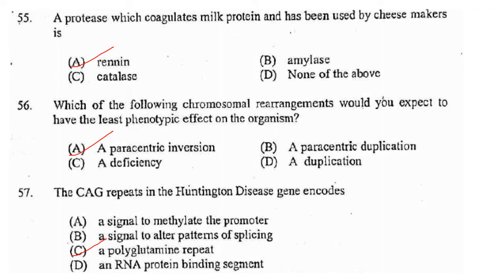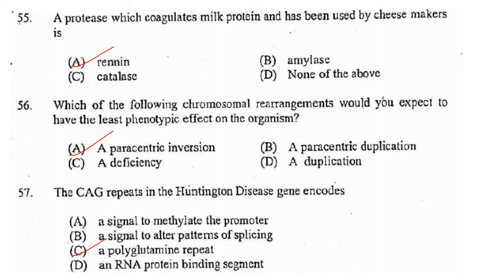Next one. Which of the following chromosomal rearrangements would you expect to have the least phenotypic effect on the organism? So answer is paracentric inversion. Now before coming to that, what is inversion? Inversion results when a segment of a chromosome is excised, inverted 180 degrees and reintegrated into the chromosome.